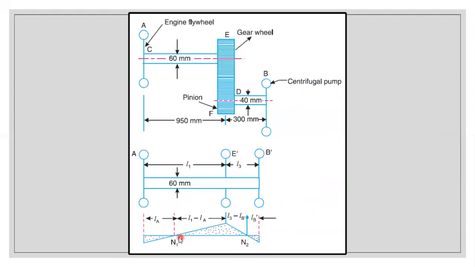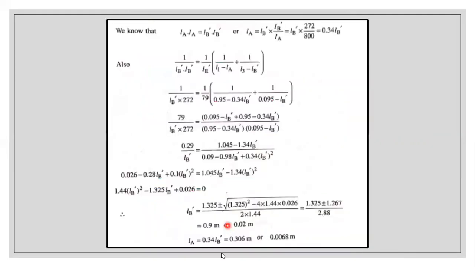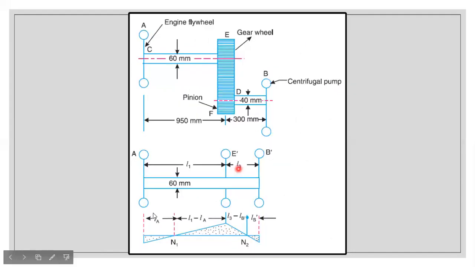We can write this distance as the total L1 minus LA. And for the distance here, the total distance is L3 and we subtract LB dash, so L3 minus LB dash. I have identified the distance between these points with the help of the diagram. Now, as usual, we're going to compare rotor A and rotor B dash.